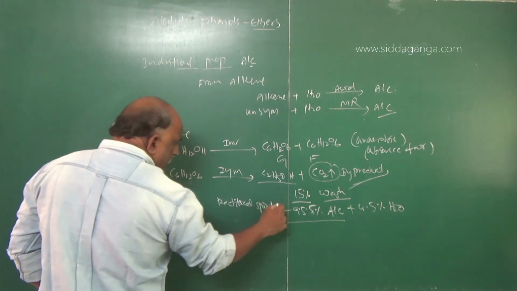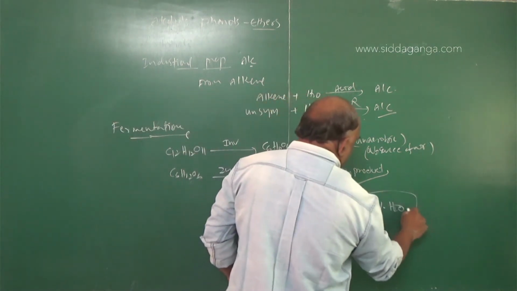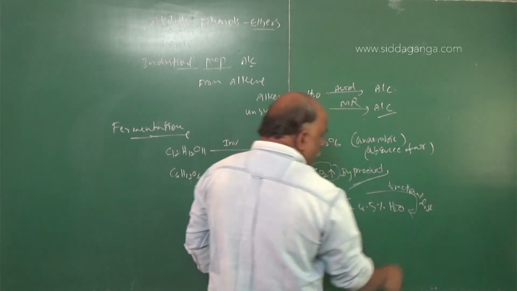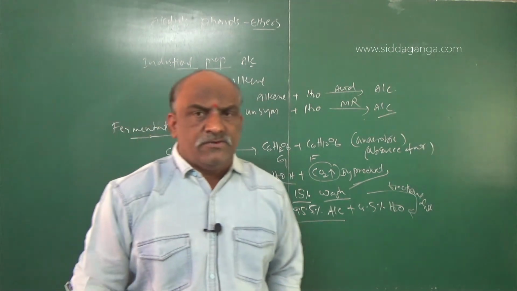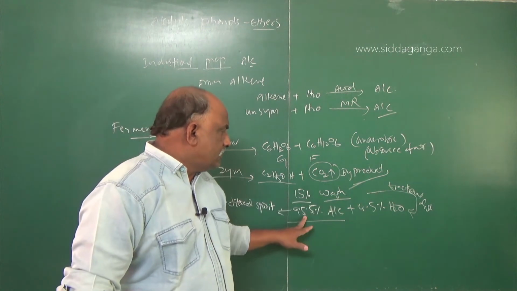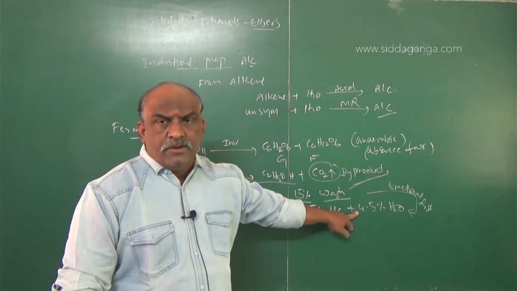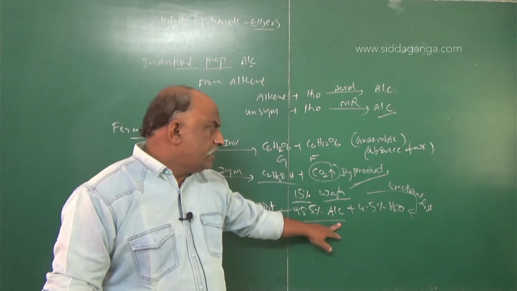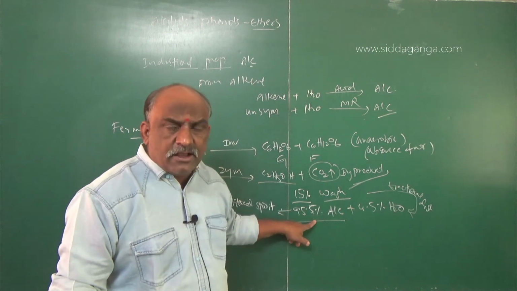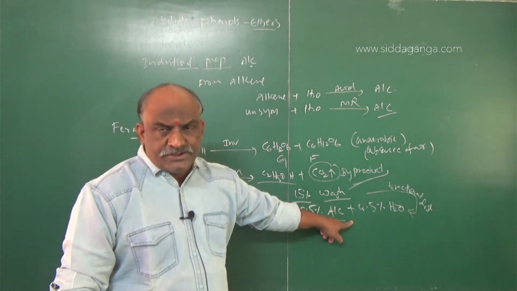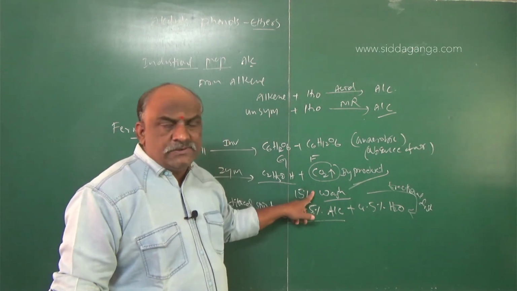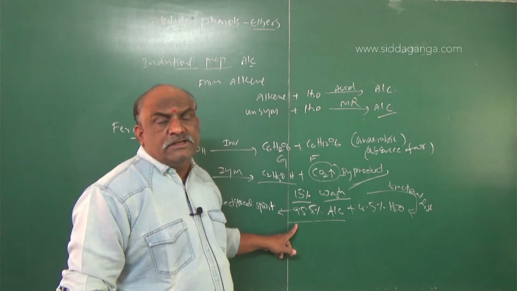Rectified spirit is obtained when technical wash undergoes fractional distillation. Fractional distillation of wash gives 95.5% alcohol, and the remaining 4.5% is water. This composition is called an azeotropic mixture, a minimum boiling azeotrope. So 95% alcohol and 5% water is called an azeotropic mixture, and 15% is wash.